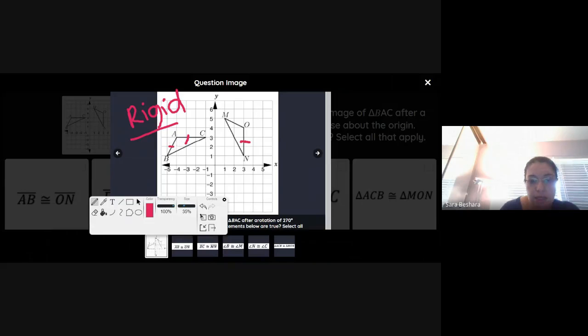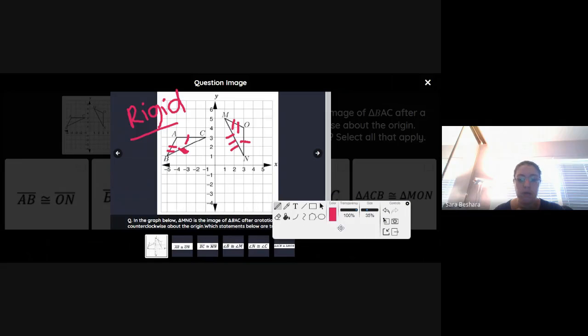And then AB is corresponding with MO, and then CB will be corresponding with MN. The corresponding sides must be congruent, but if they're not corresponding, then they can't be congruent. So AB and MN are not congruent.